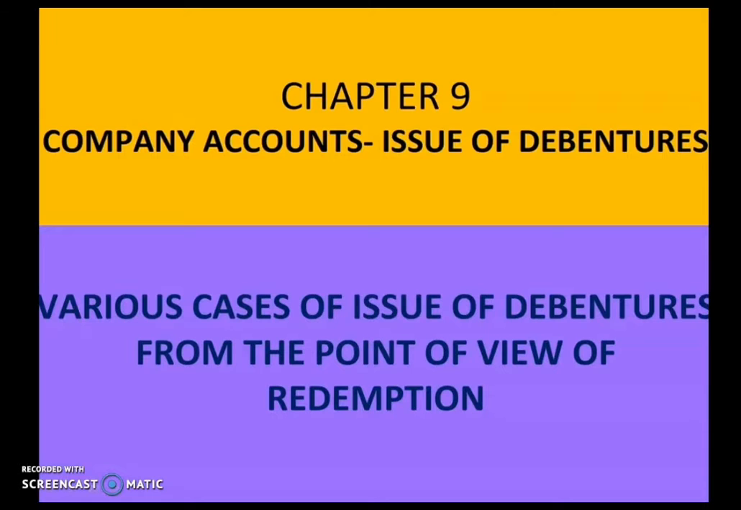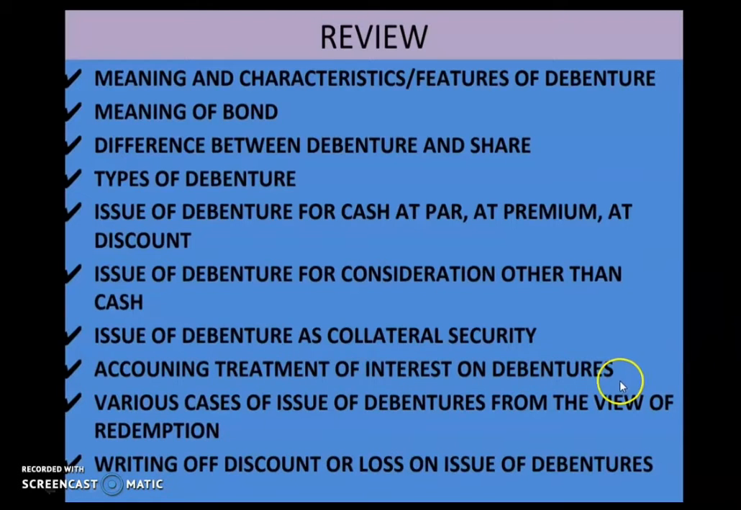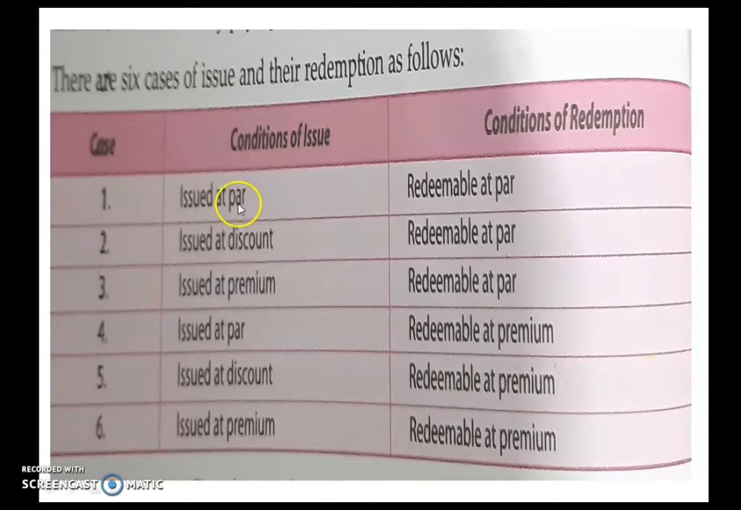Children, in our last class, we were discussing the various cases of issue of debentures from the point of view of redemption. So, we saw that there are 6 cases related to issue and their redemption. And we have discussed 3 of them, that is issued at par, redeemable at par; issued at discount, redeemable at par; issued at premium, redeemable at par.